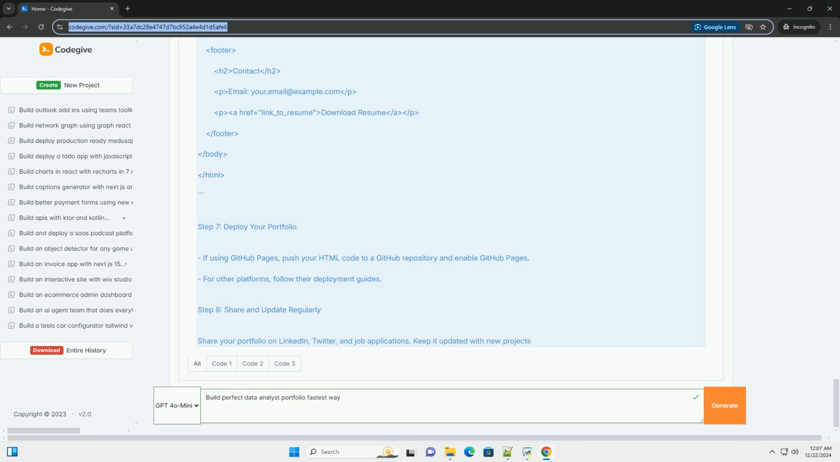Conclusion. Creating a data analyst portfolio can be a structured and efficient process. Focus on quality over quantity and ensure each project showcases your analytical skills and thought process. Good luck.